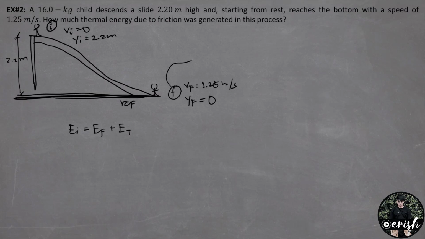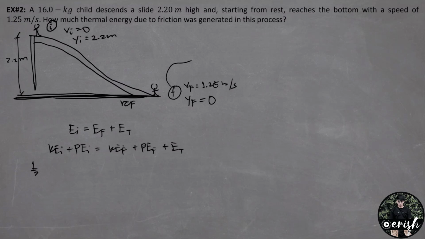So, ang initial energy natin is, wala tayong spring again. So, this is just kinetic energy initial plus potential energy initial equals kinetic energy final plus potential energy final plus the thermal energy.